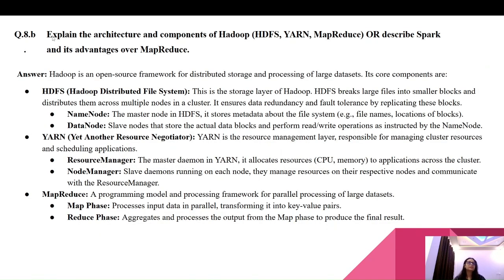Question number 8b part: explain the architecture and the components of Hadoop: HDFS, YARN, MapReduce or Spark, and its advantages over MapReduce. Answer: Hadoop is an open source framework for distributed storage and processing of large datasets. Its core components are HDFS, Hadoop Distributed File System. This is the storage level layer of Hadoop.